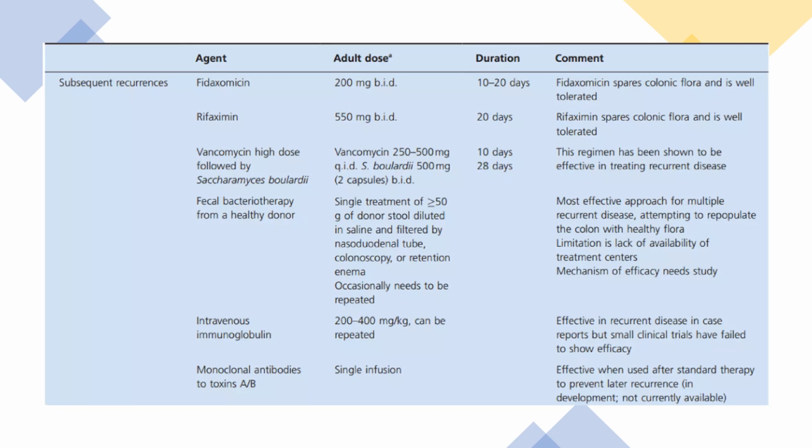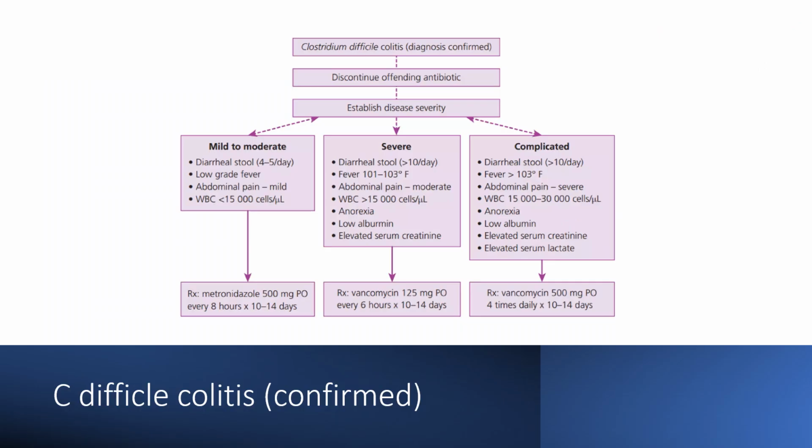The present slide shows the agents with their adult dose and durations and comments. When there is Clostridioides difficile colitis, discontinue the offending antibiotic, establish the disease severity, and based on the disease severity, whether it is mild or severe or complicated, the treatment includes metronidazole for mild cases. For severe cases, it is vancomycin, and for complicated, it is vancomycin with increased dosage.